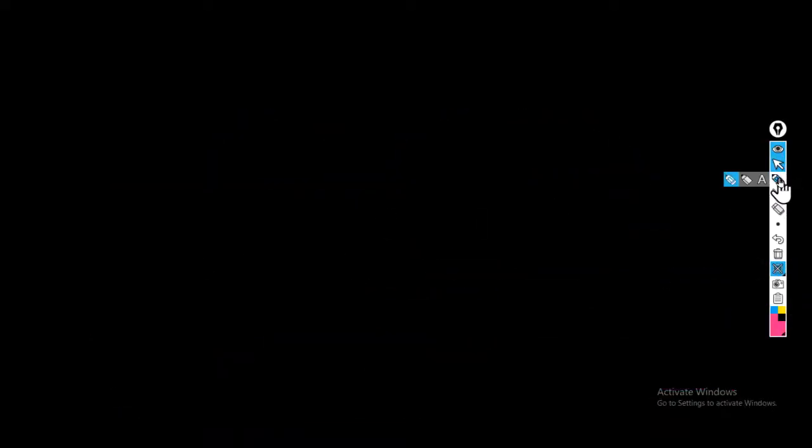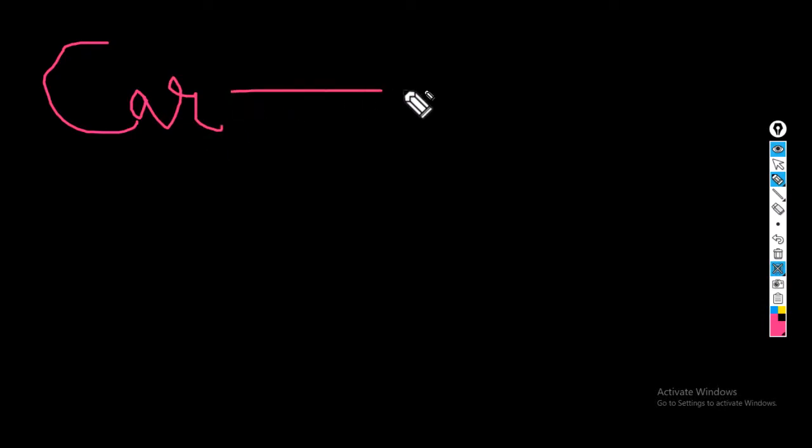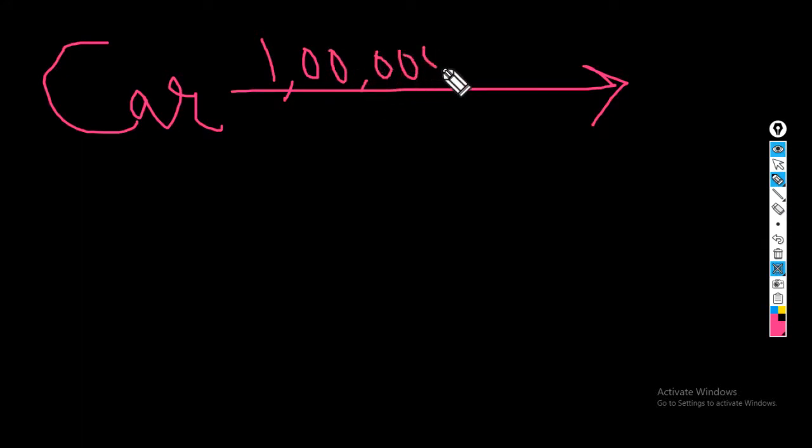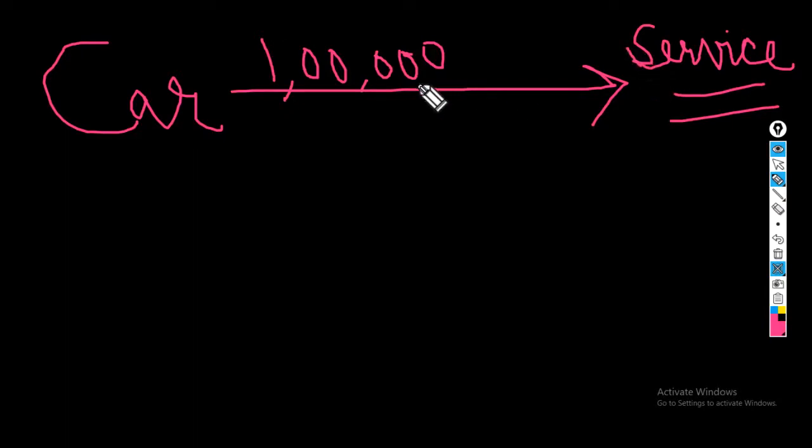suppose you have a bike at your home, suppose you have a car, this is a car right here, and the car has completed its 1 lakh kilometers, hence it is asking for you to service, that is oil change and brake pad cleaning and all those basic services that are needed after completion of a certain number of kilometers.